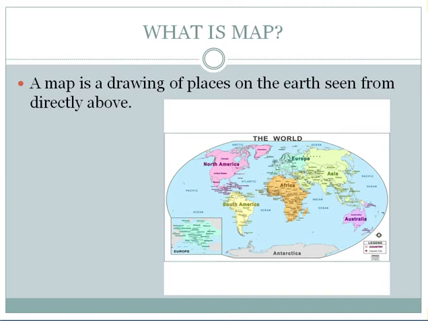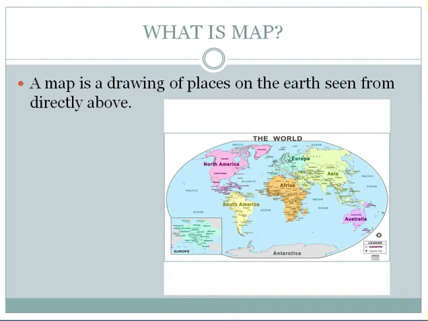What is a map? A map is a drawing of places on the earth seen from directly above. Students, a map is a diagrammatic representation of an area of land or sea.